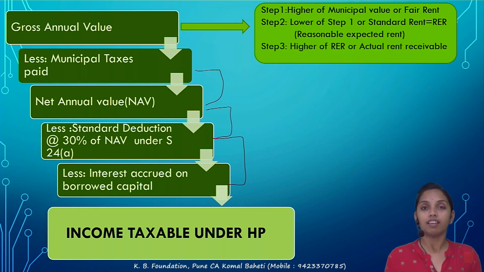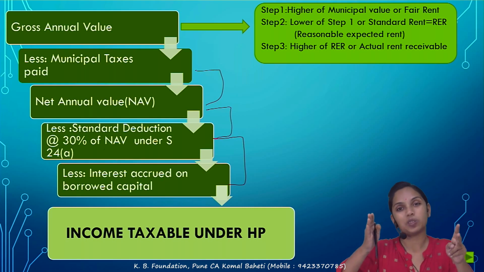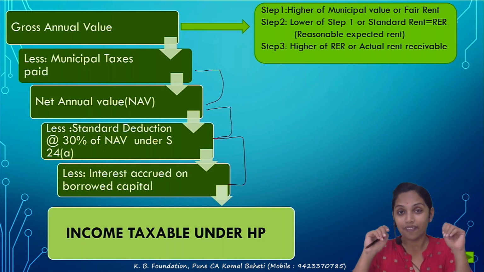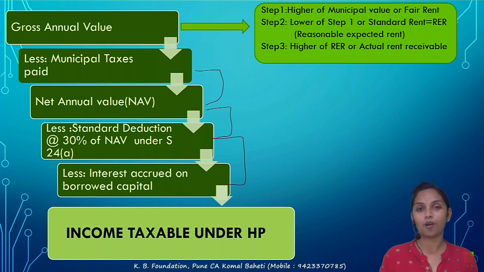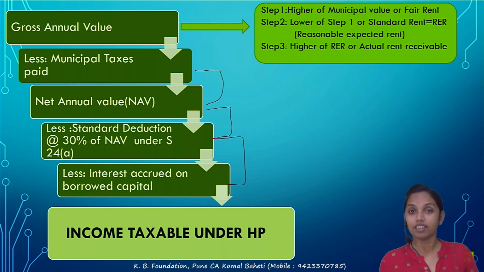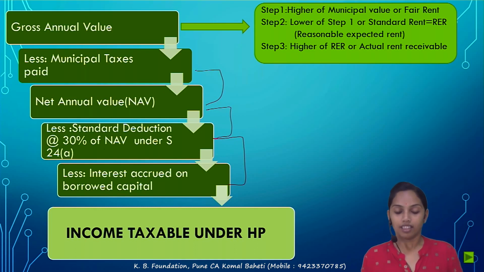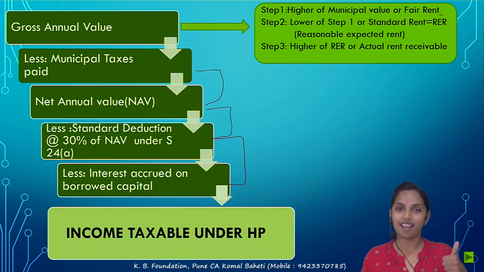Next, step 3: this reasonable expected rent is now compared with the actual rent received or receivable, and whichever is higher is considered the gross annual value. So, a 3-step calculation. The first step: the municipal value and the fair rent are compared, whichever is higher.